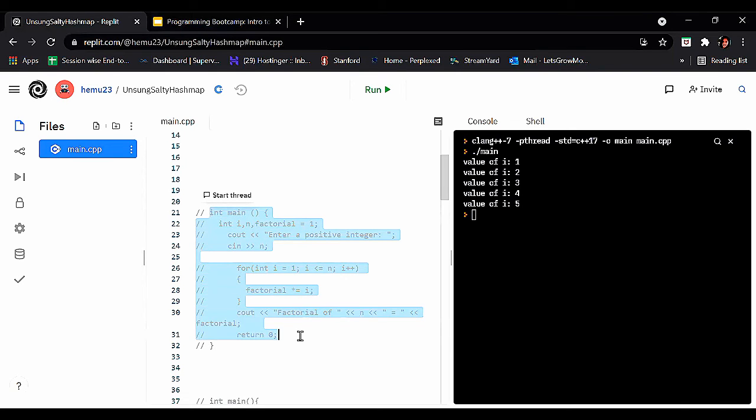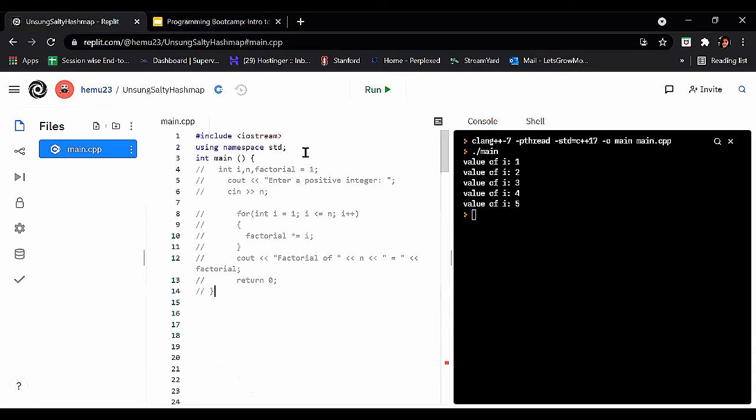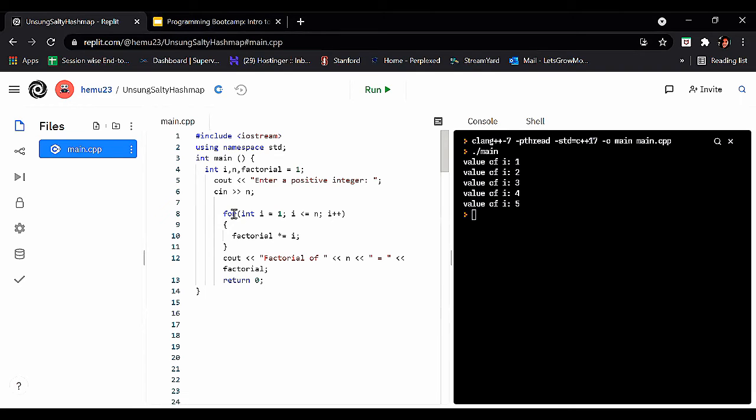Guys, I'm just copy pasting here, but make sure you don't do that. Perform it on your own in order to get a better understanding.